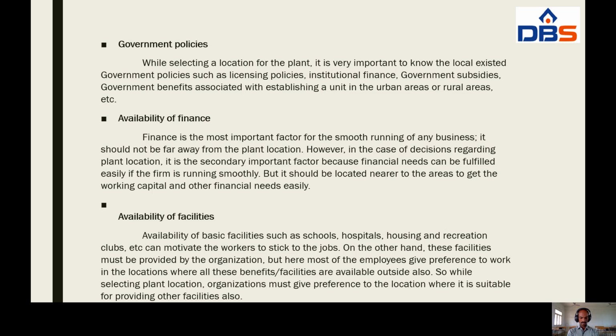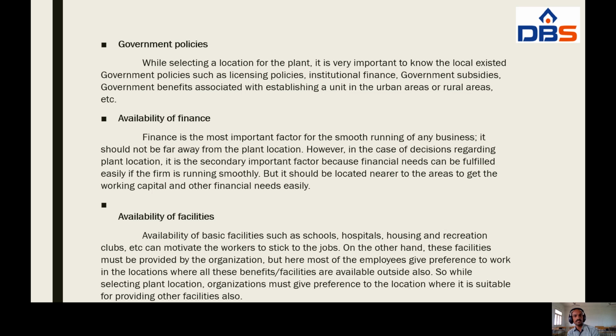Here, the government gives companies more and more benefits like subsidies or percentage of tax rebate, whatever it may be. This is also one of the important factors, government policies.